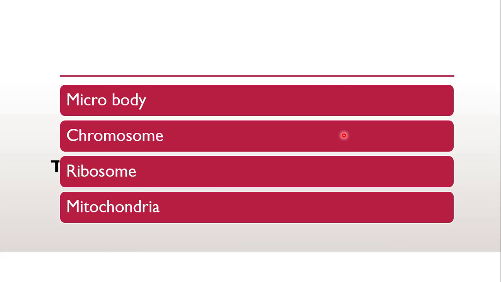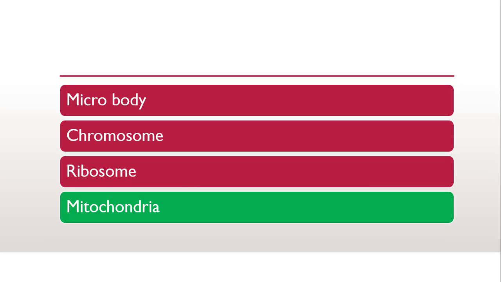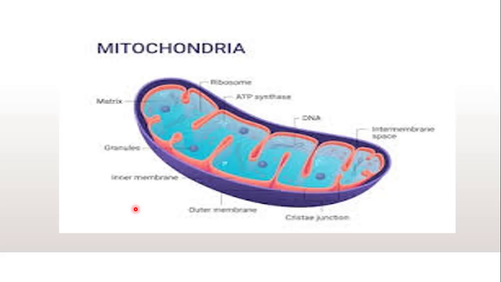The next question is: the site of energy production in a cell is, whether it is microbody, chromosome, ribosome or mitochondria. The correct answer is mitochondria. The energy production house of a cell is the mitochondria. As you all know, mitochondria is called the powerhouse of the cell. Why? Because the mitochondria contains many enzymes for carrying out the Krebs cycle or citric acid cycle.